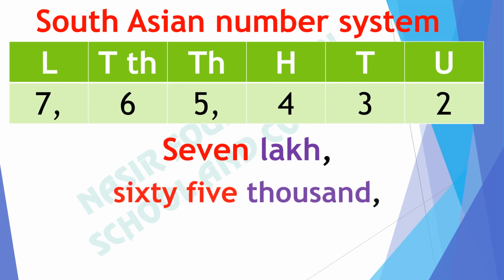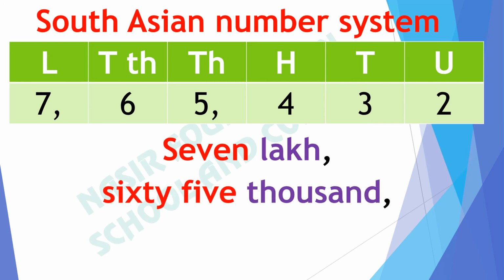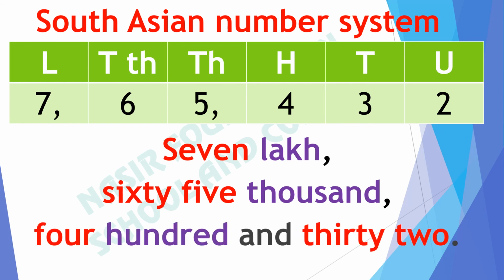We will read it as 65, and the period is thousand, so we will read it as 65,000. Then the next period has started. Here we can see that there are 432. We will read it as 432. The whole number we will read as 7,65,432.